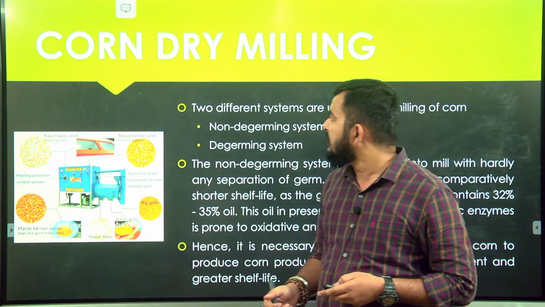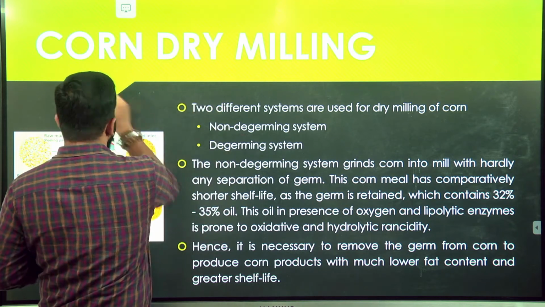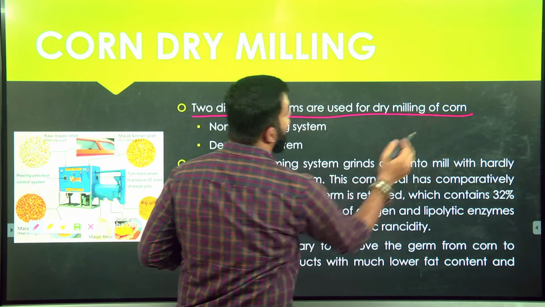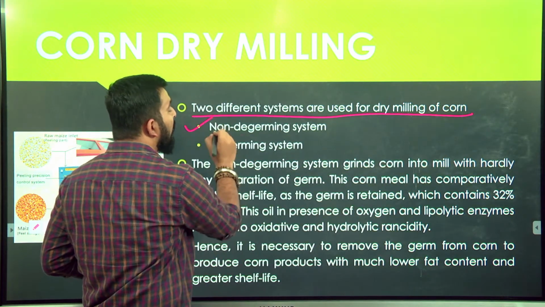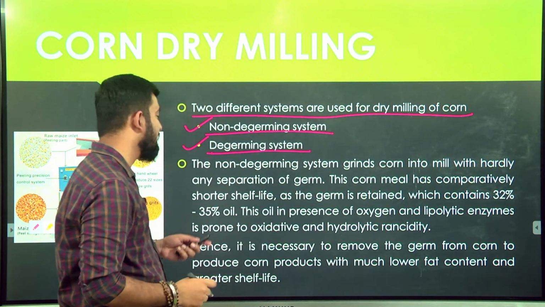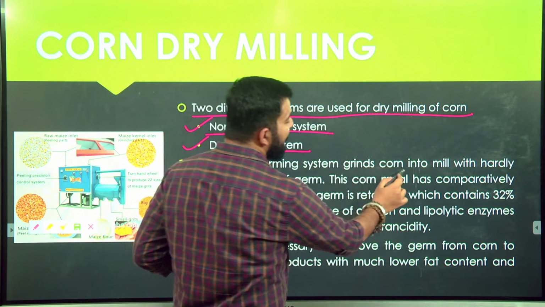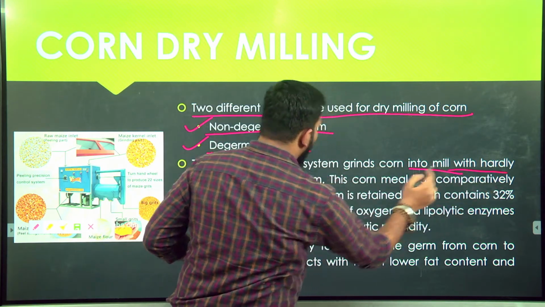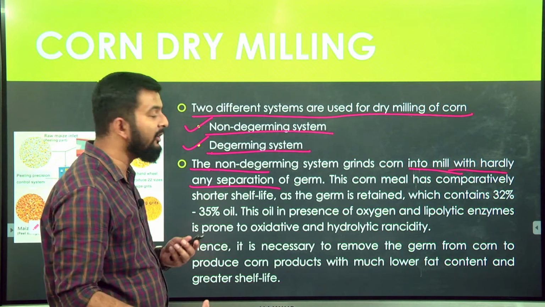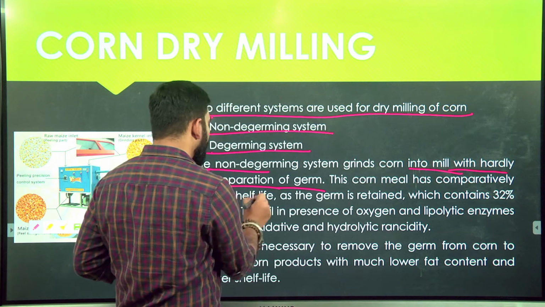Next we will see corn milling, or dry corn milling. Two different systems are used for dry milling of corn. One is the non-degerming system, which we have already studied, and the second one is the degerming system. As I already explained, the non-degerming system grinds corn into meal with hardly any separation of germ, that is, germ is not removed or separated. This corn meal has a comparatively shorter shelf life.